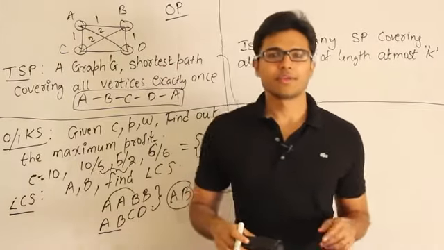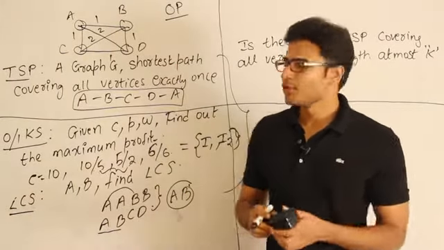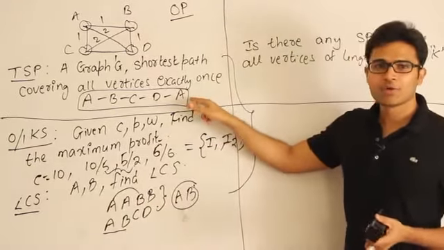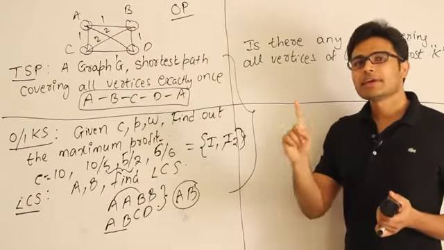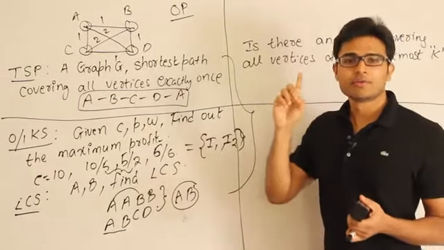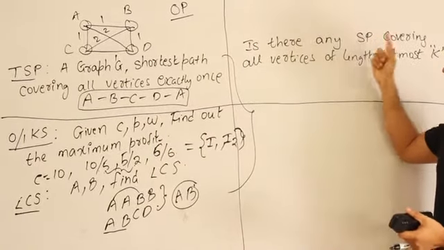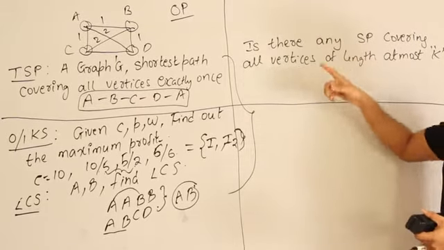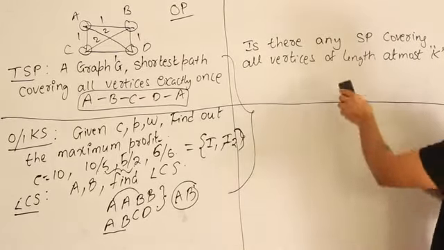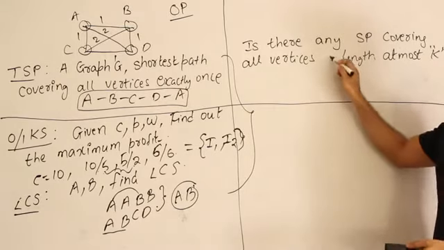In this problem, I don't want the answer, just tell me yes or no. Will you be able to find it out or not? So the question is, is there any shortest path covering all the vertices which is of length k? Do you understand this?